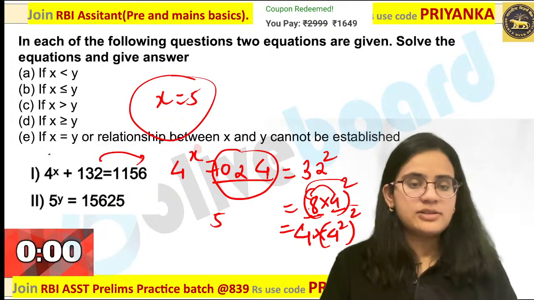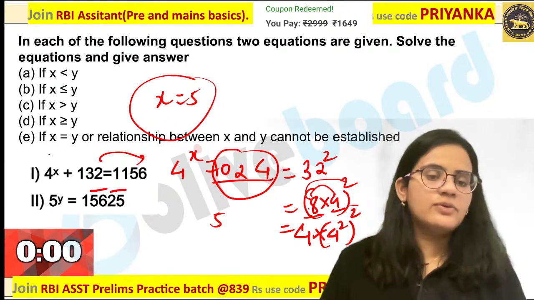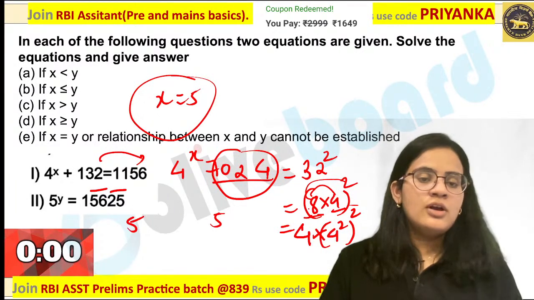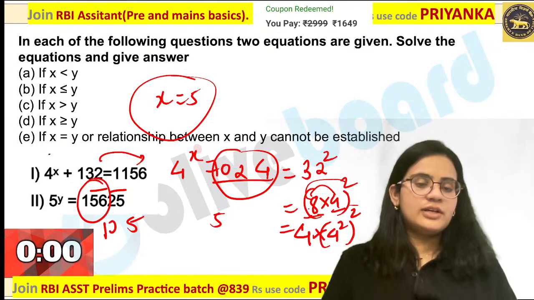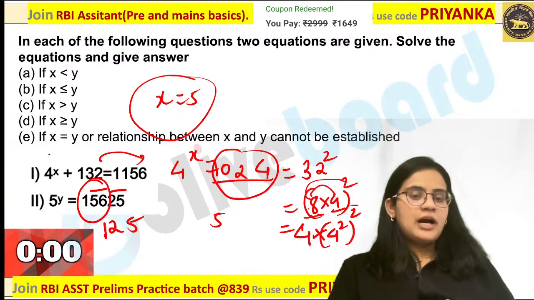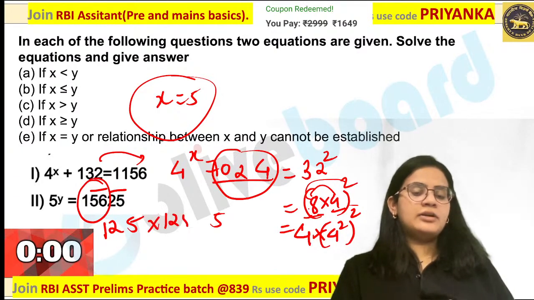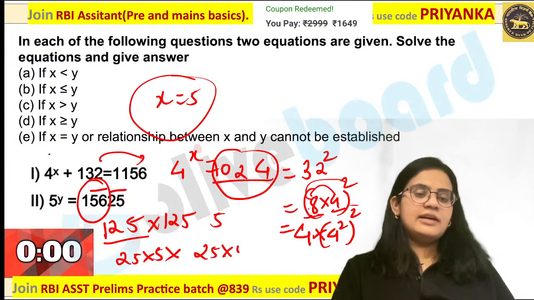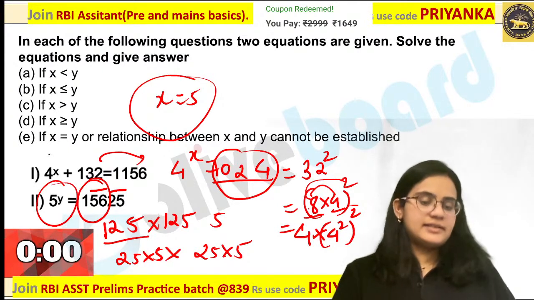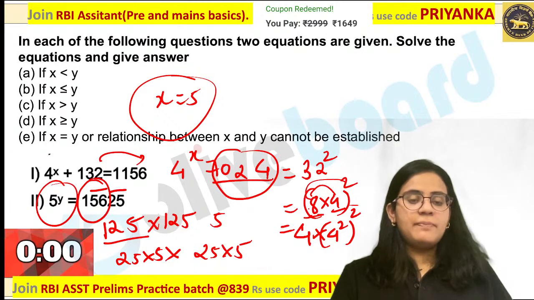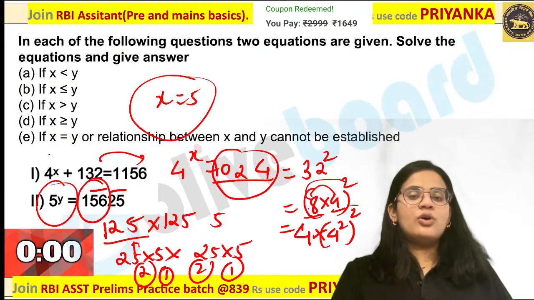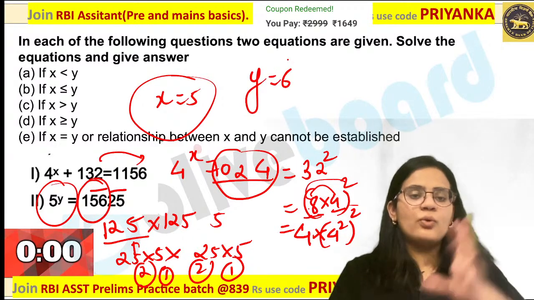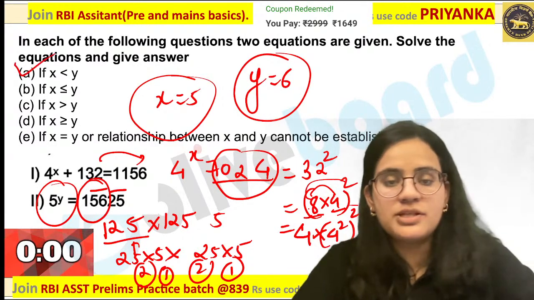For this part, you can take a square root. 5 will be the value. Which square lies below this? 12. So it is 125 over here. Are you getting it? So 125 into 125, you know that this is nothing but 25 into 5. Now easily you can see what the 5 power is in this case. This is 5 square, this is 5 to the power 1. This is square and 1. So the total y value is going to be 6 over here. Perfect, the answer is A option.